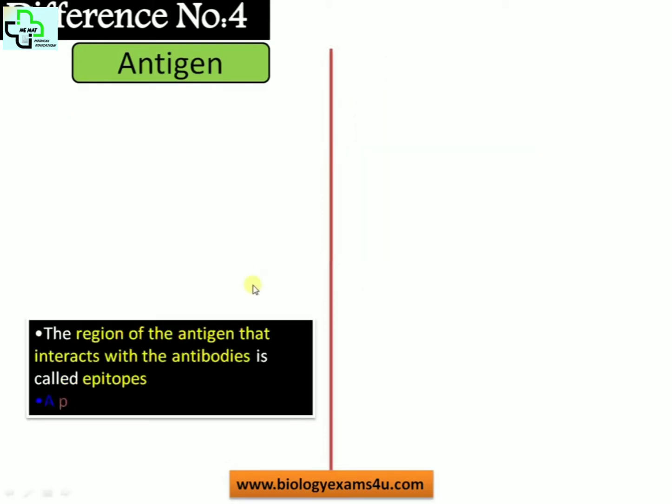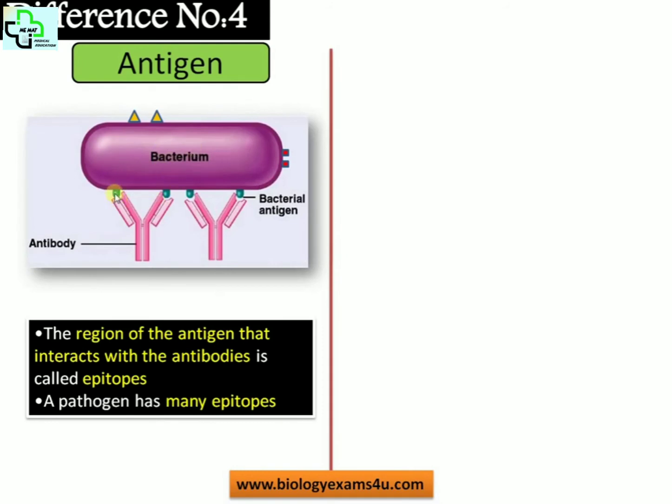Difference number 4. The region of the antigen that interacts with the antibodies is called an epitope. A pathogen has many epitopes. Suppose this is a bacterium, and this bacterium has many epitopes or antigenic determinants that can interact specifically with different antibodies. This is epitope number 1, and there is an antibody specifically directed against this epitope. And this is epitope 2, a different antibody that can fit this epitope will be synthesized by the system. And this is epitope number 3, where yet another different antibody will be produced specifically against this epitope. A single pathogen may have a number of epitopes.